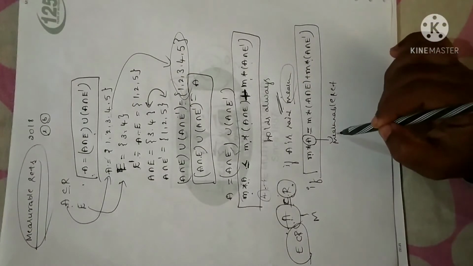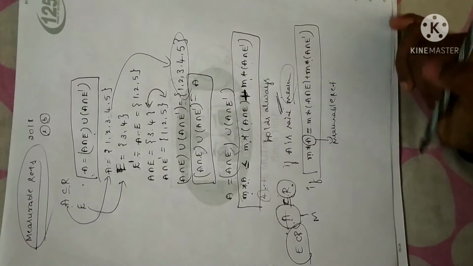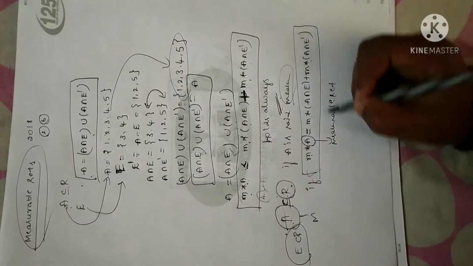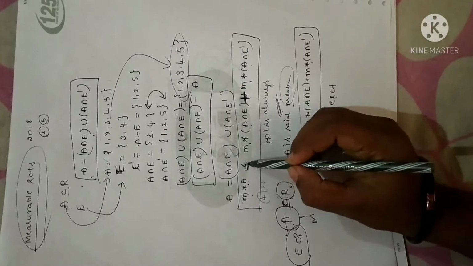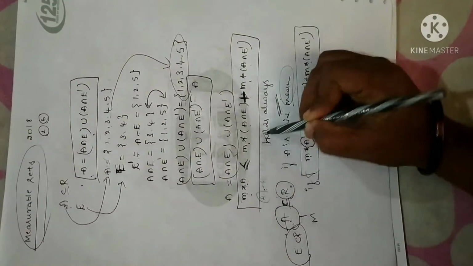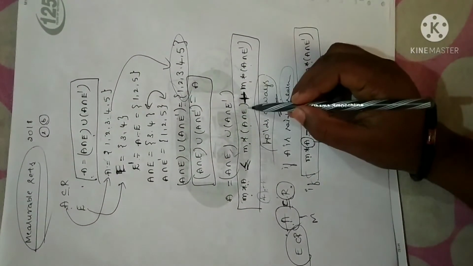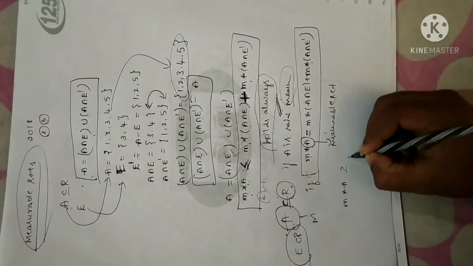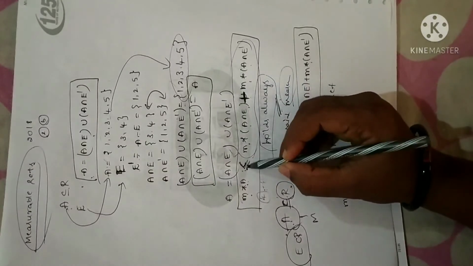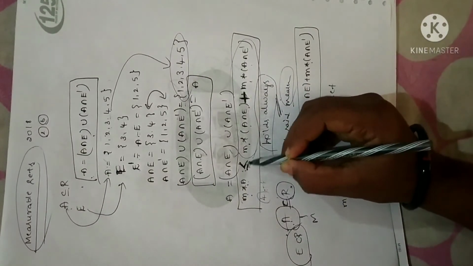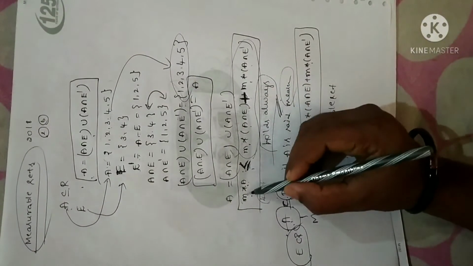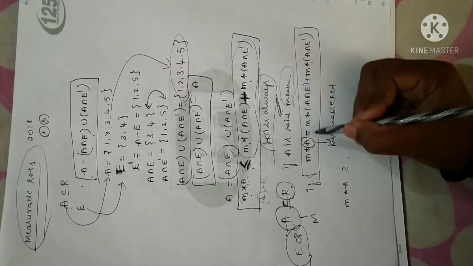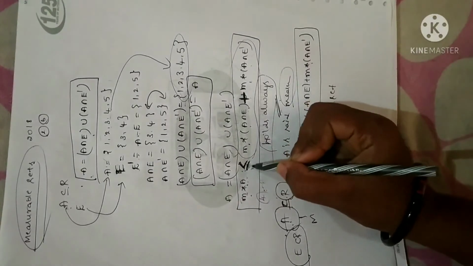Remember, if they ask you to prove, or when do we say a given set is measurable? Only when this equality holds. Fine. And I have already told you the inequality holds always, no matter whatever the set may be. So it is only sufficient to prove that M star of A is greater than or equal to this expression. Why? Because the other direction is obvious. This result is universal. It holds good for all sets. So M star of A is less than or equal to this expression. Now when do we say a set is measurable? Only when it is equal. So less than or equal to is obvious.